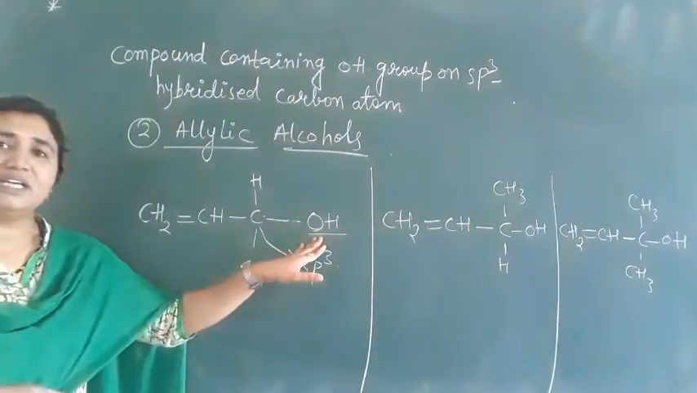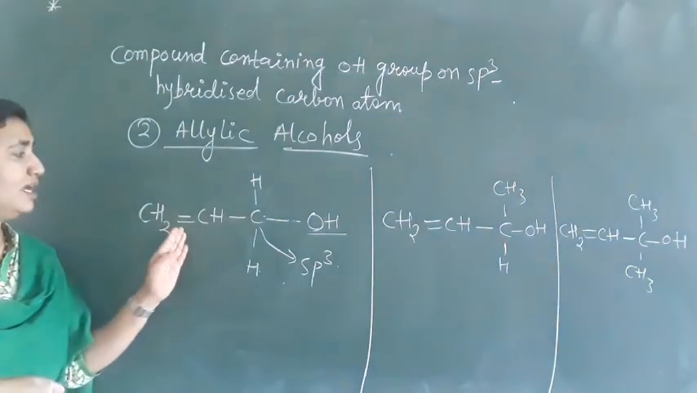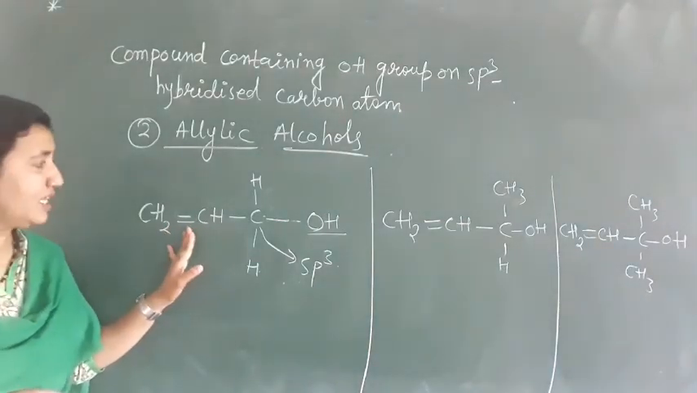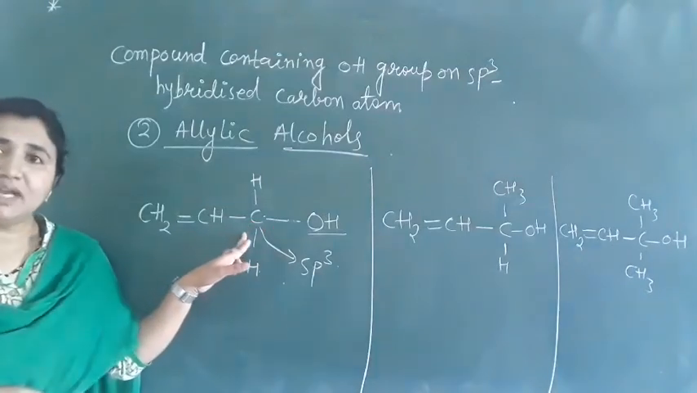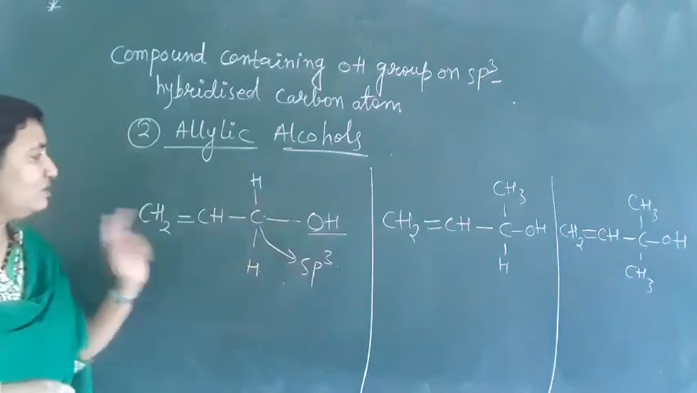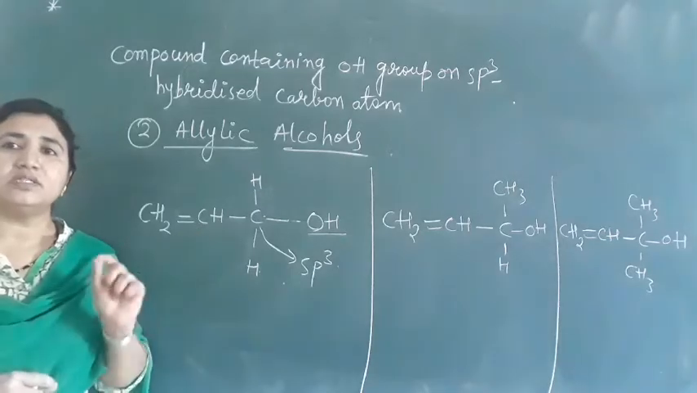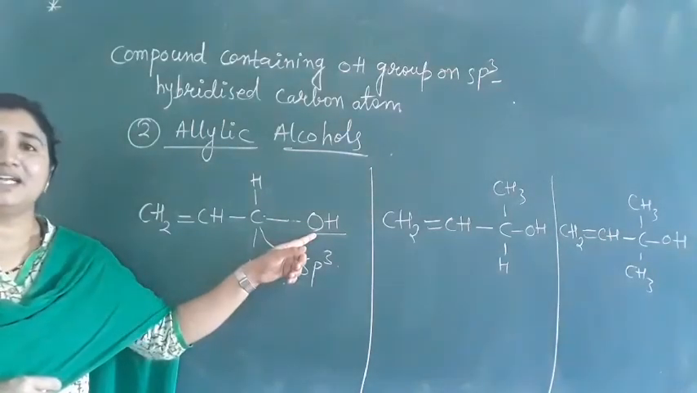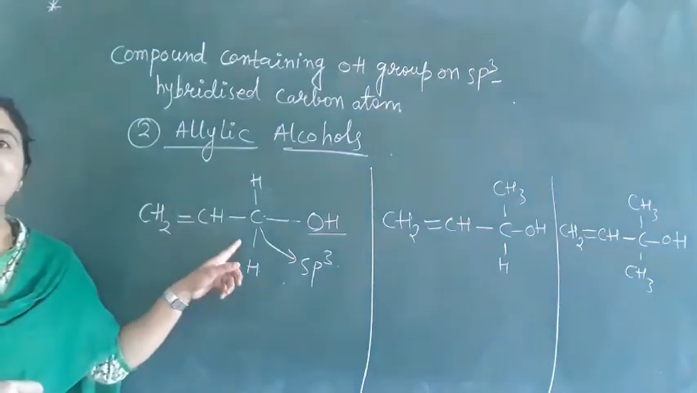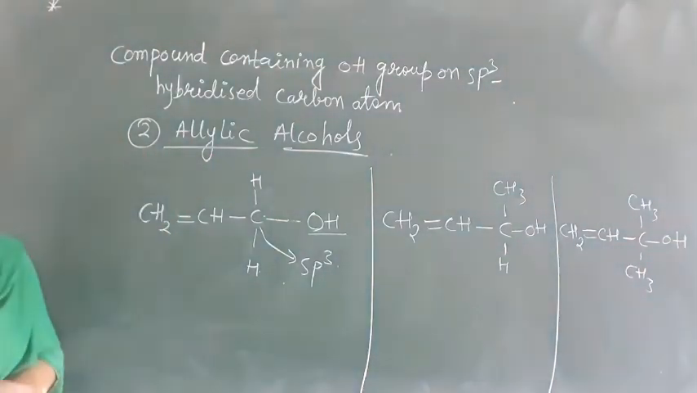So this OH group is attached to the sp3 hybridized carbon atom only, but next to what? Carbon-carbon double bond. Here carbon-carbon double bond is there. Next to that we have sp3 hybridized carbon atom, and on that carbon atom we have OH group here. So that's why we can say the definition of allylic alcohols: the alcohols in which the OH group has attached to the sp3 hybridized carbon atom next to carbon-carbon double bond, then it is called allylic alcohols.